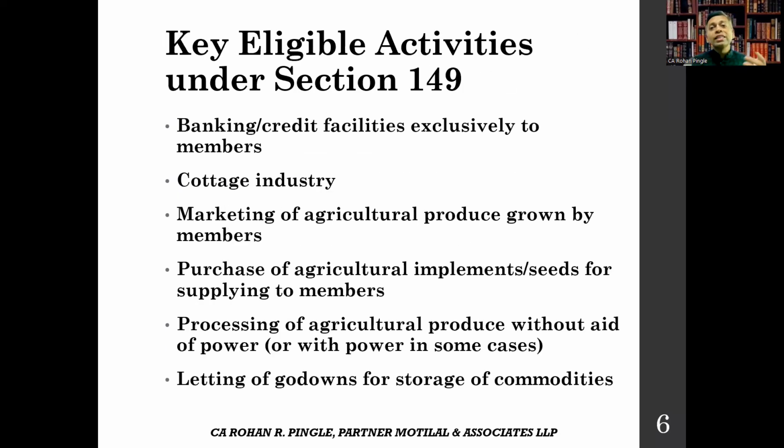Moving further, let's understand key eligible activities under section 149. Section 149 lists specific eligible activities for which deduction is available. The main ones include providing banking or credit facilities exclusively to members, running cottage industries, marketing agricultural produce grown by the members, supplying seeds and implements to the members, processing agricultural produce and letting of godowns. So many societies claim 100% deduction when their activities are restricted to the members.